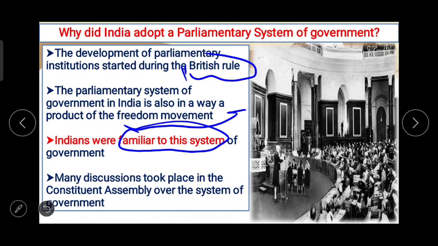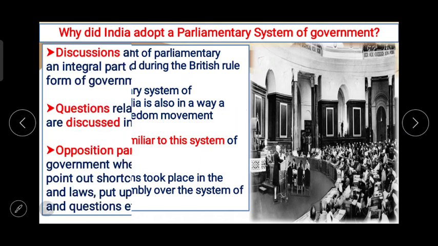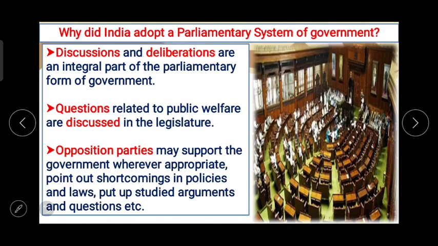ऐसा नहीं कि इंग्लैंड में जो पार्लियामेंट्री सिस्टम थी एग्जैक्टली वही हमारे देश में चलाई गई, उसमें हमारे देश के सिचुएशंस के हिसाब से कुछ चेंजेस किए गए. Discussions and deliberations are an integral part of the parliamentary form of government. Questions related to public welfare are discussed in the legislature.